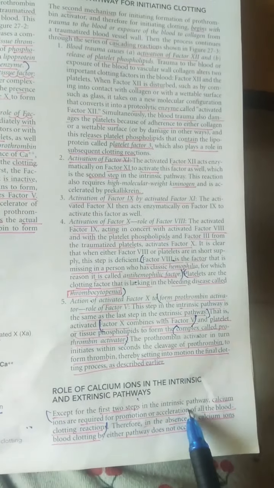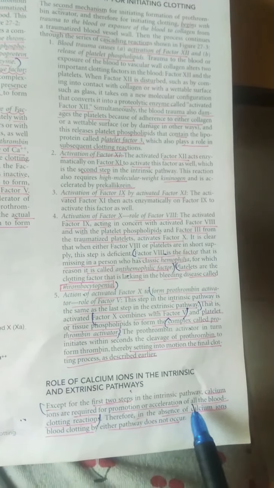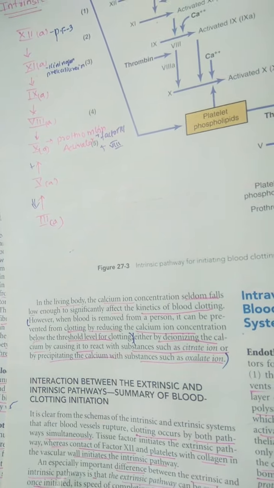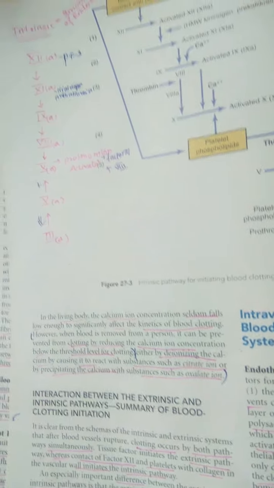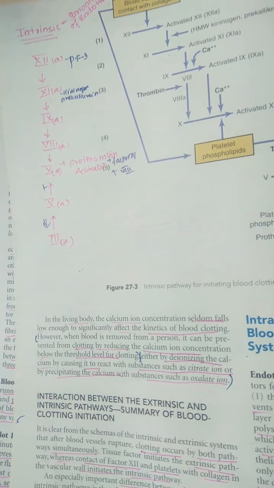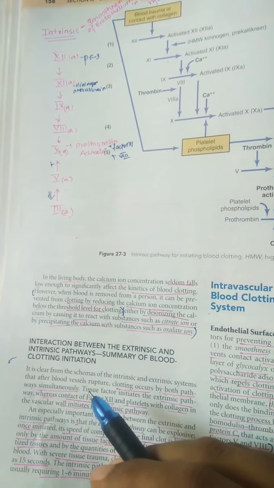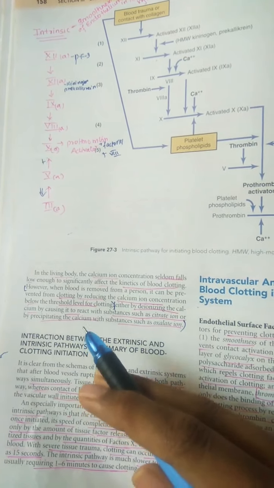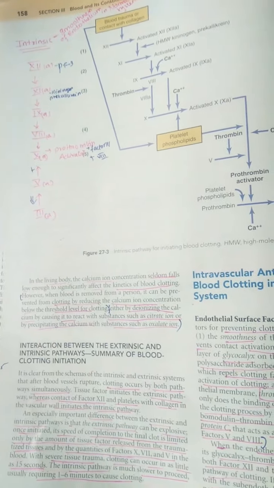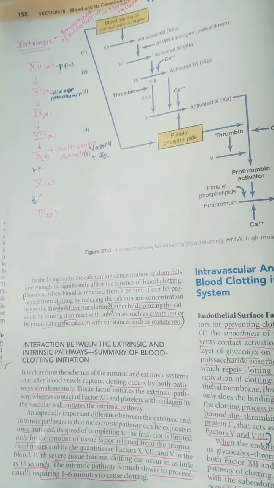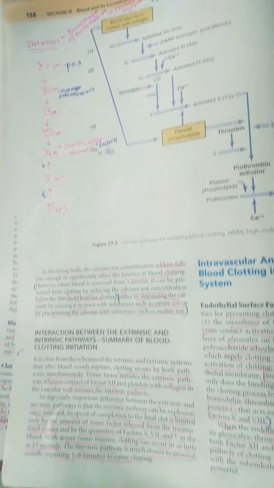Except for the first two steps in the intrinsic pathway, calcium ions are required for the promotion or acceleration of all blood clotting reactions. So calcium is a must. However, when blood is removed from a person, clotting can be prevented by reducing the calcium ion concentration below the threshold level for clotting. So if you decrease the calcium below the threshold level, blood coagulation can be prevented, either by deionizing the calcium by causing it to react with substances such as citrate ion, or by precipitating the calcium with substances such as oxalate ion. So remember, with citrate ion and oxalate ion, we can cause deionization of the calcium.